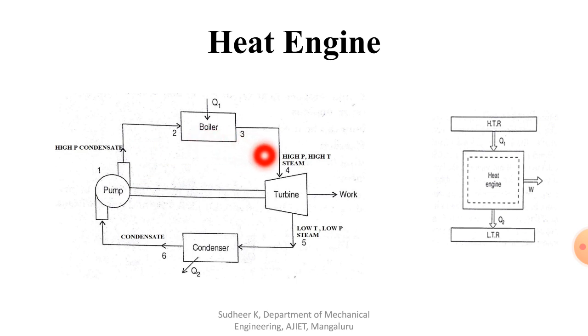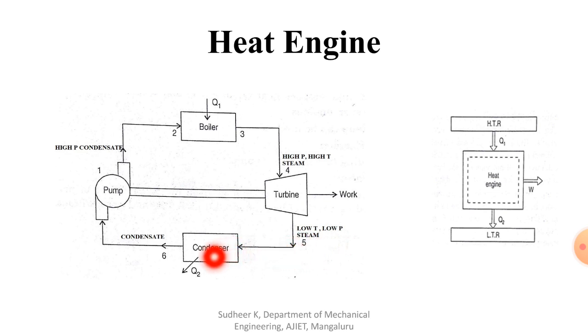Then 3 to 4, the generation of steam, that is high pressure, high temperature steam. Then 4 to 5, expansion and work, giving low temperature, low pressure steam, and again the condenser.